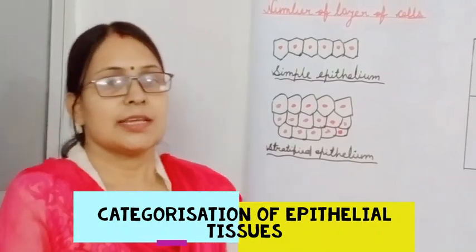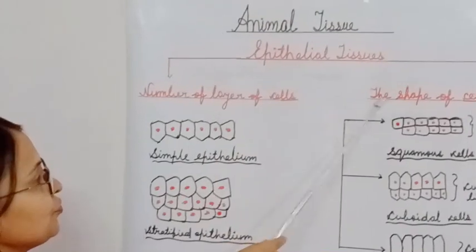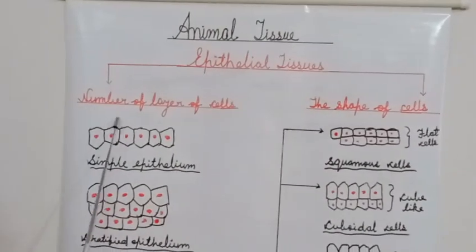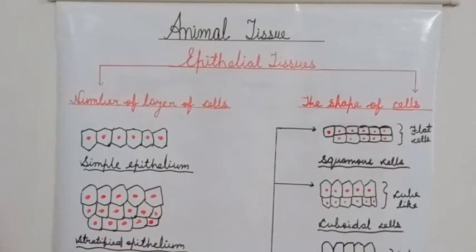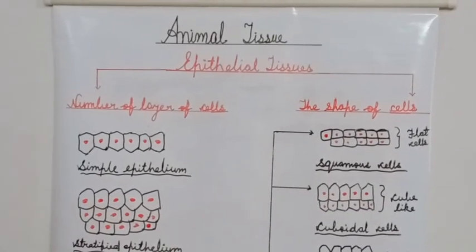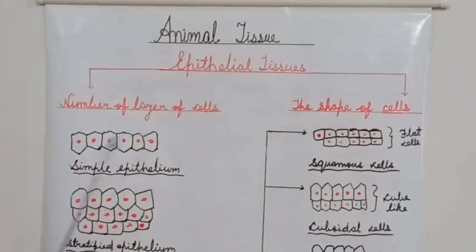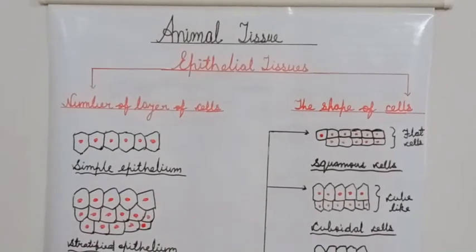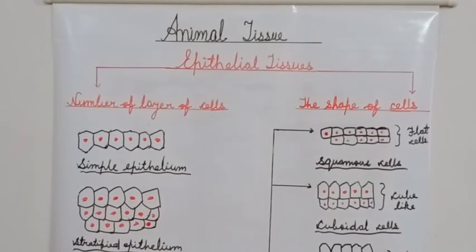Epithelial tissues can be categorized on the basis of two factors: number of layers of cells and the shape of cells. If the number of layers is one, only one layer of cells is present, those types of epithelial tissues are called simple epithelium.